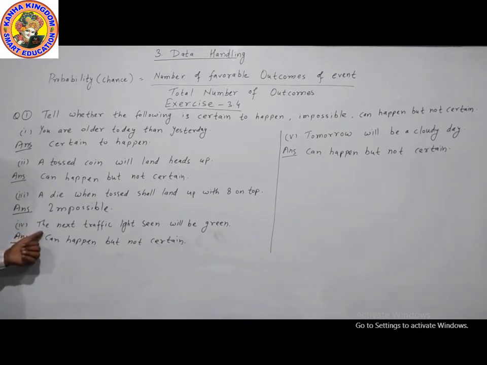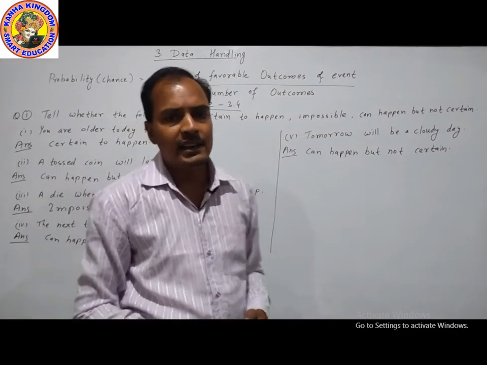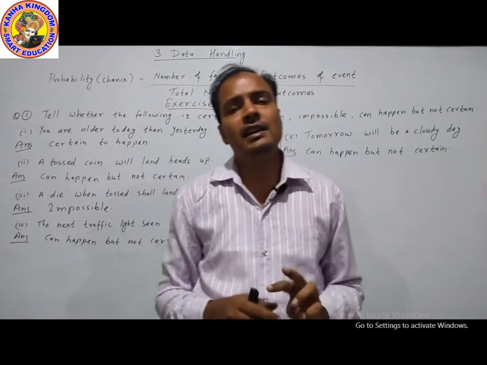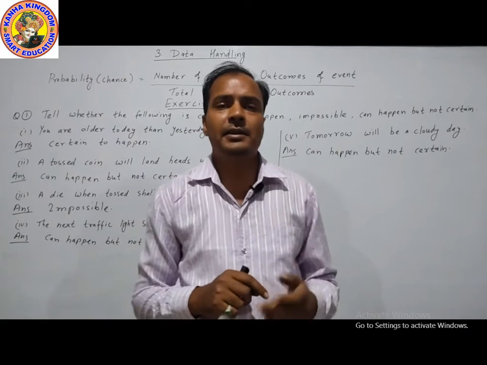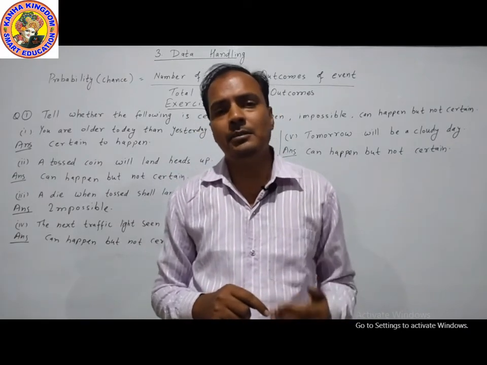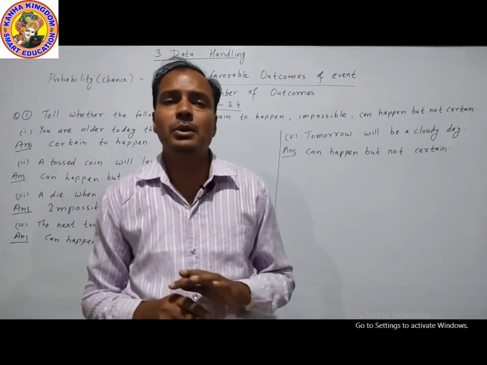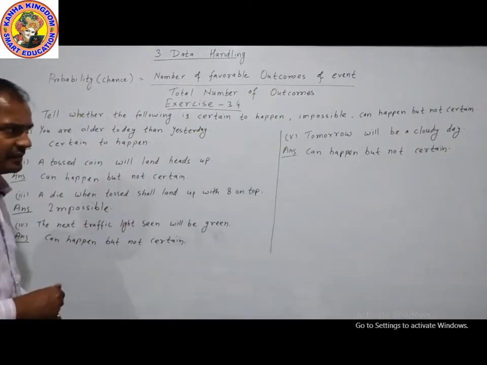Next question is, the next traffic light seen will be green. In a traffic light there are 3 lights, red, green and yellow. When we reach the traffic light, maybe yellow, maybe green, maybe red. Maybe means not fixed. So can happen but not certain.